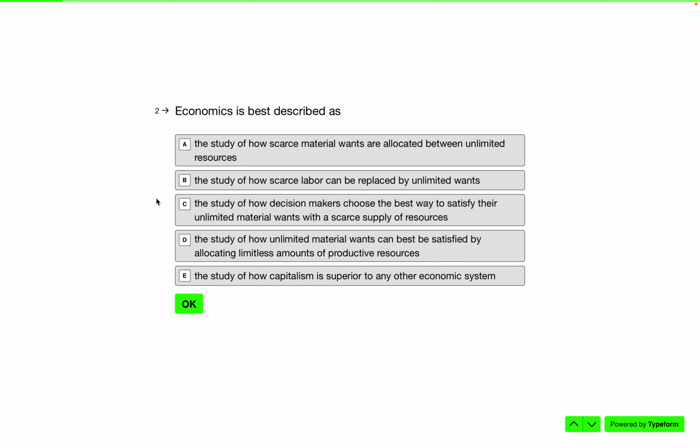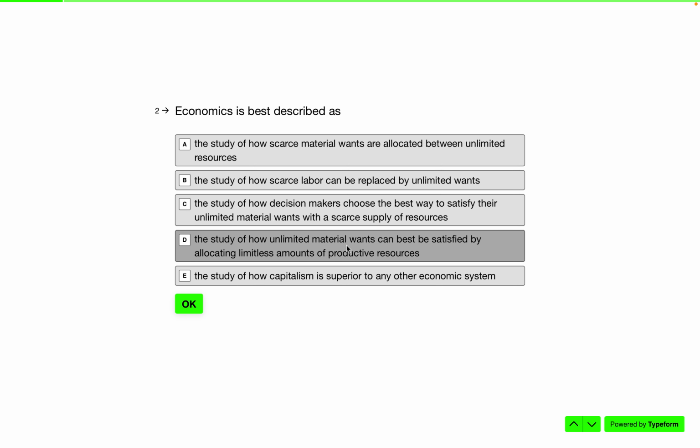Okay, economics is best described as what? Is it the study of how scarce material wants are allocated between unlimited resources? The study of how scarce labor can be replaced by unlimited wants? Probably not having to do with labor, right? Because there's capital markets too, there's financial markets, not everything's labor. The study of how decision makers choose the best way to satisfy their unlimited material wants with a scarce supply of resources. Okay, that one sounds okay.